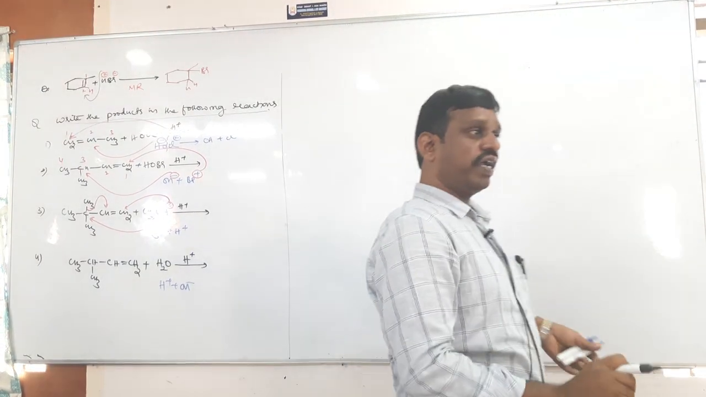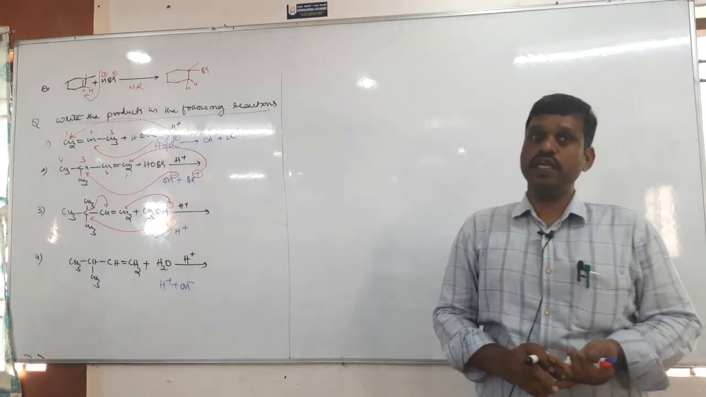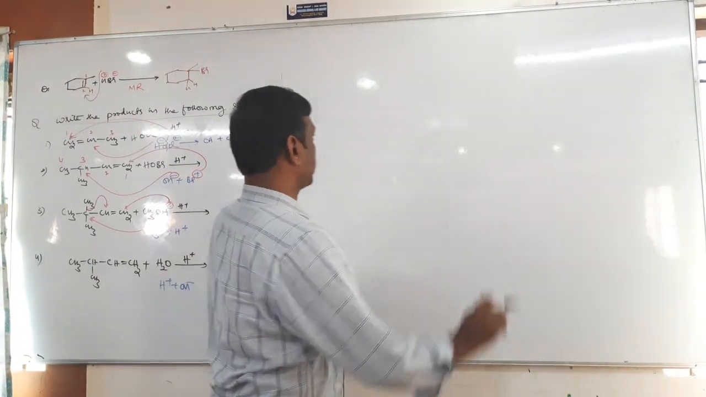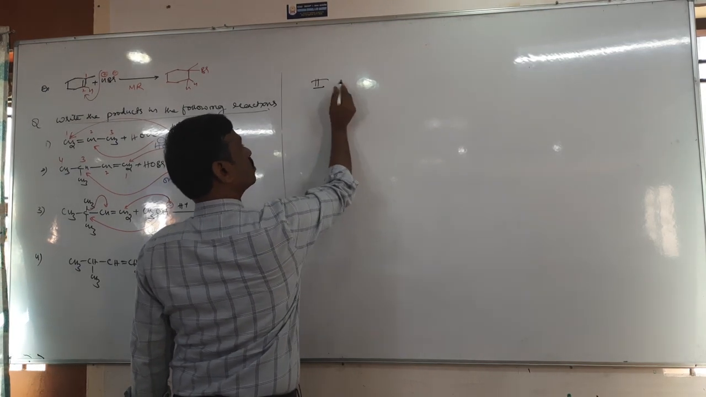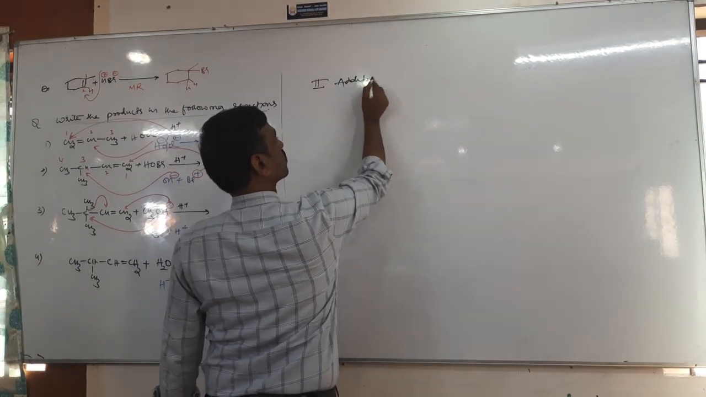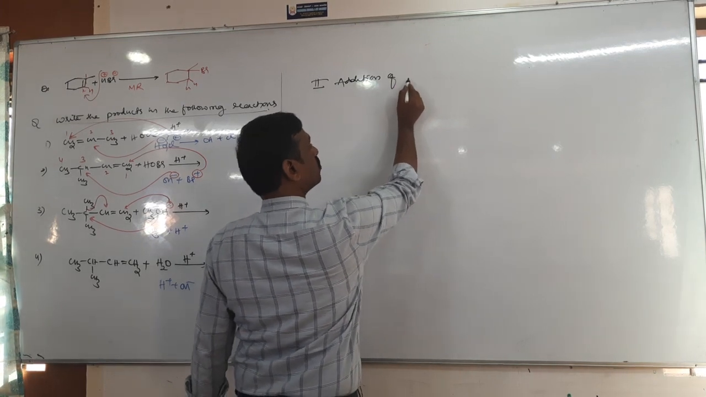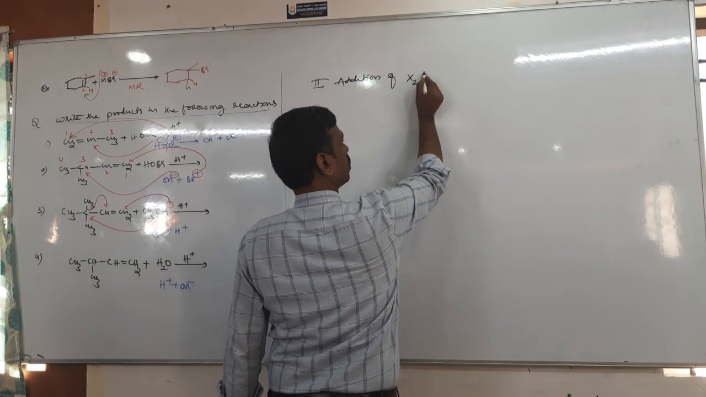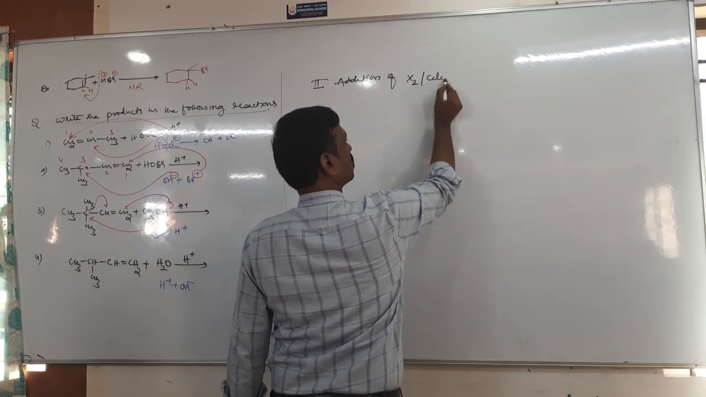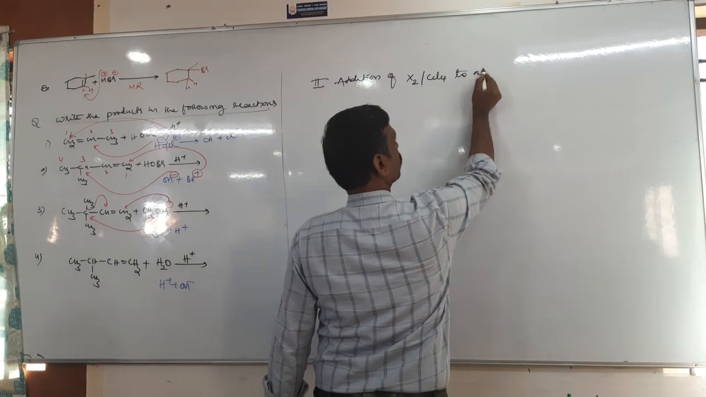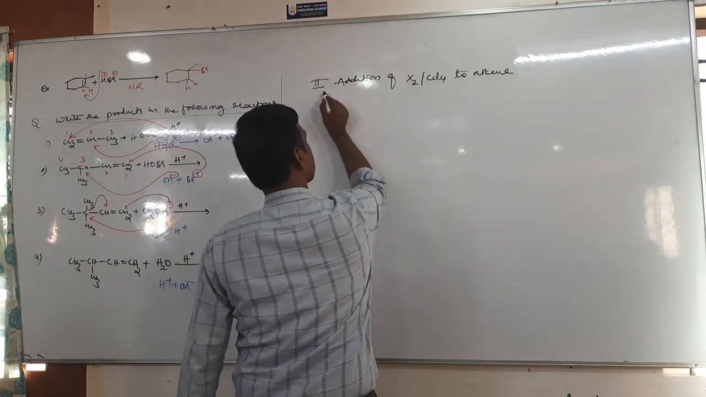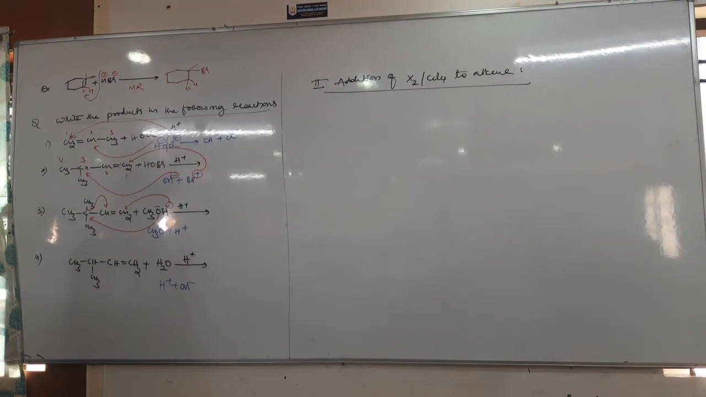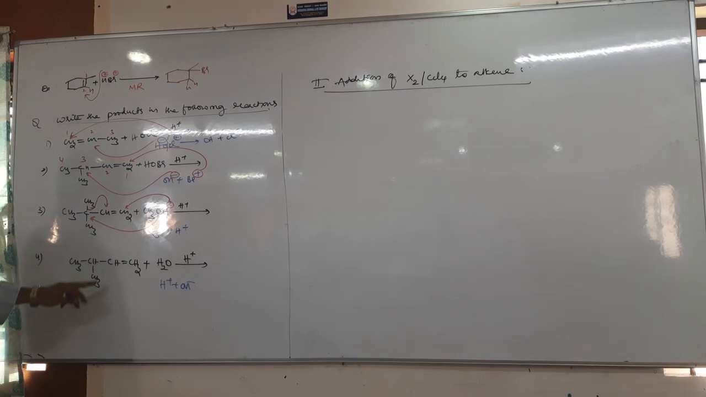So this is the electrophilic addition of alkene, or addition of HX to alkene. Next, the second type of reaction is addition of X2 in presence of CCl4 to alkene. You read the products?